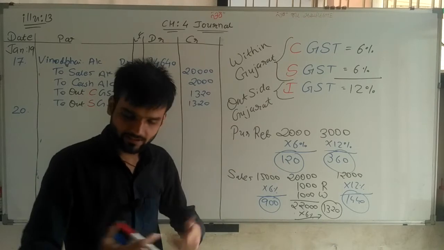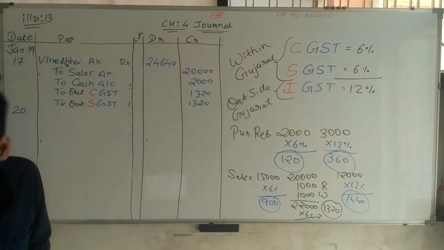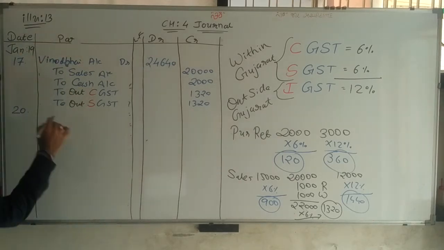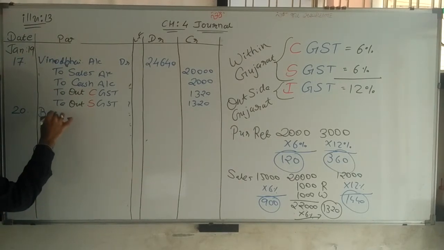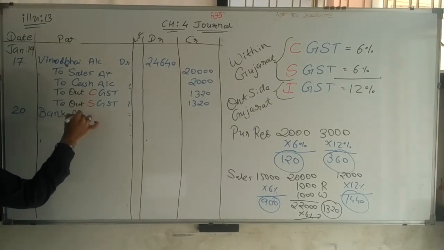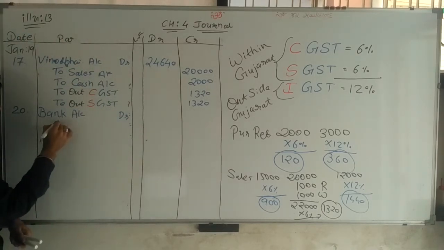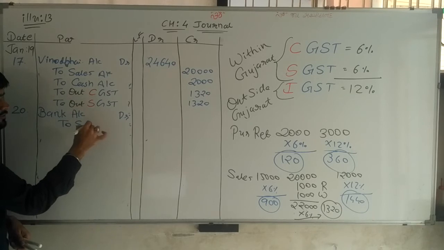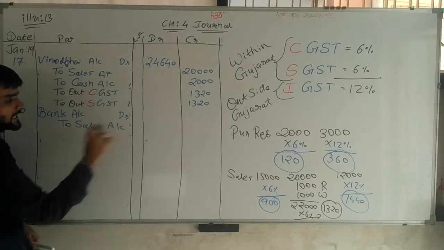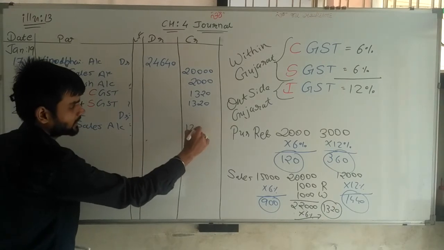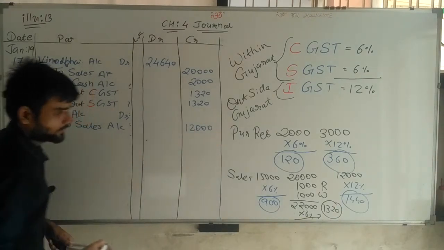Now bank account debit, because here we are getting our money by check. So bank account debit. Amount calculating later. But we know it's a sale, so to sales account. For sales we write only the goods amount. Goods amount is 12,000, so we have to write here 12,000 rupees.